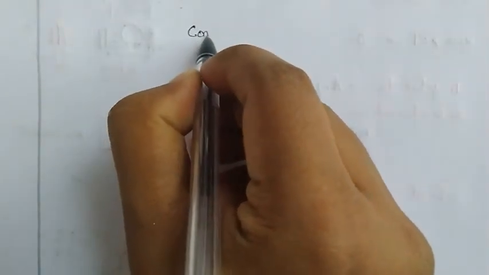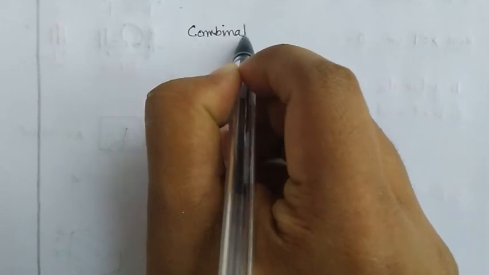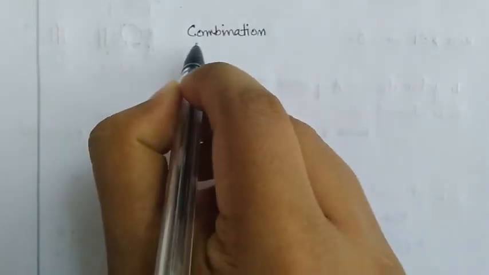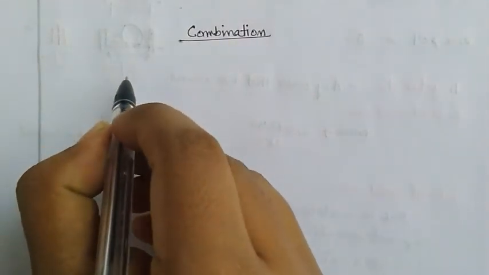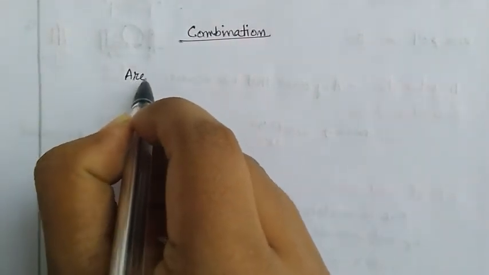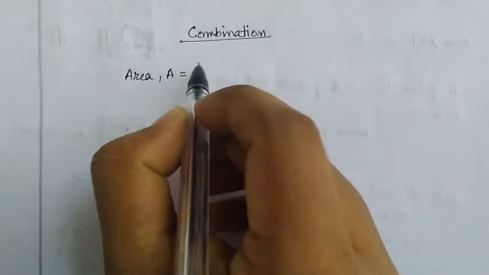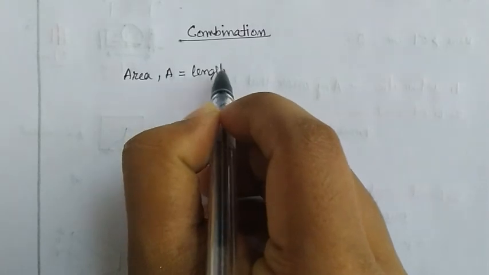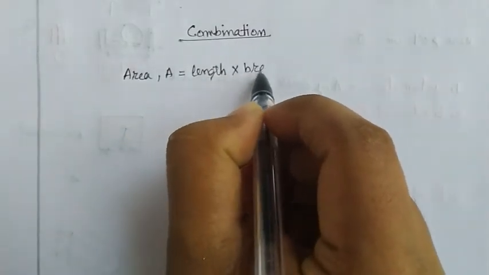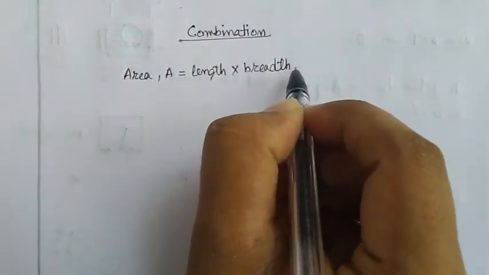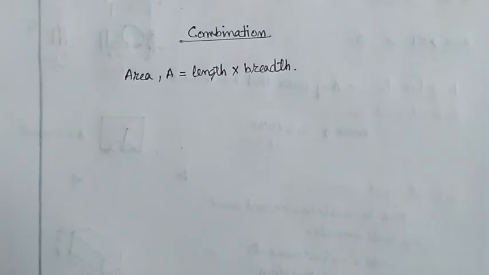Now let's come to the combination of errors. What do we mean by combination of errors? Suppose you are measuring the area of a rectangle. Now how is area calculated? Length into breadth. Suppose you are measuring it with the help of a scale.